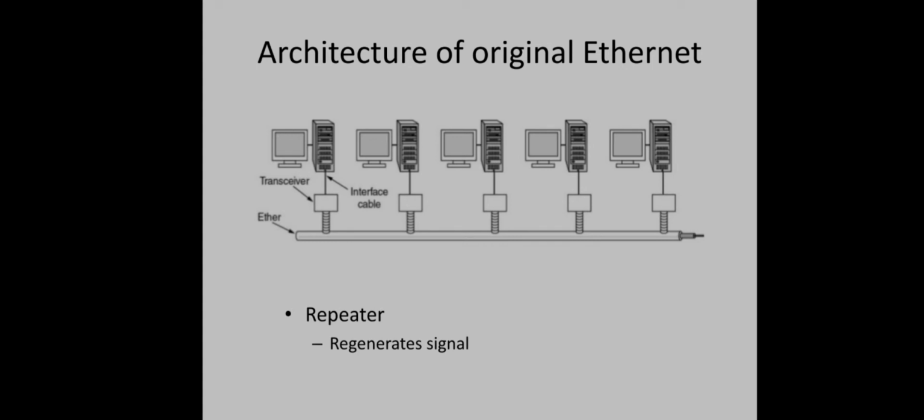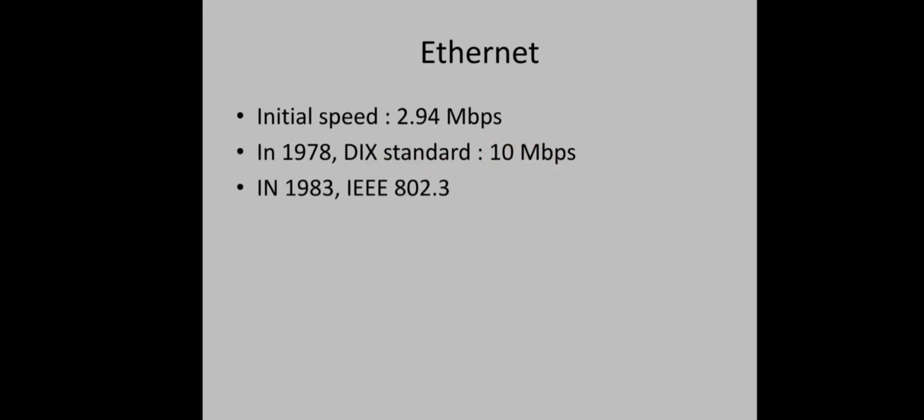Otherwise, after traveling along a distance, the value or the quality of the signal will be degraded, and at the receiver side, the interpretation may be completely different from what the actual data sent by the sender. Initially, the system ran at 2.94 megabit per second, and in 1978, it was standardized for 10 Mbps, that is the DIX standard, and in 1983, with some minor changes, it became IEEE 802.3.